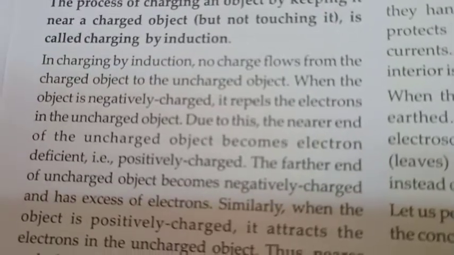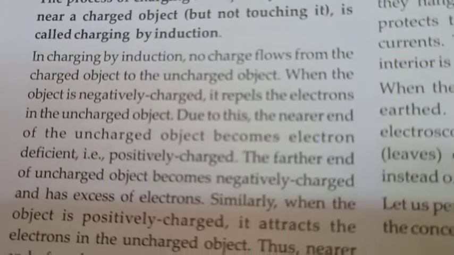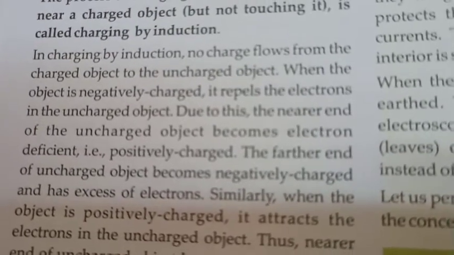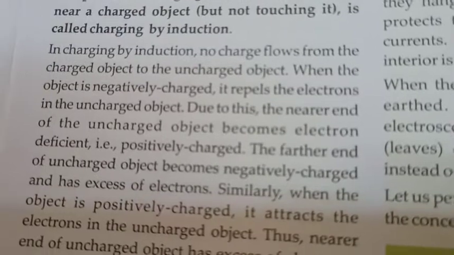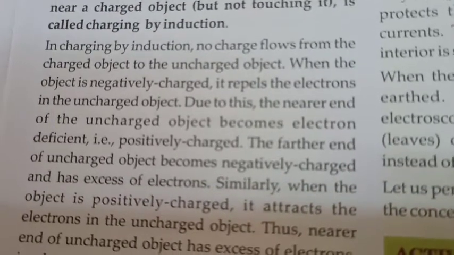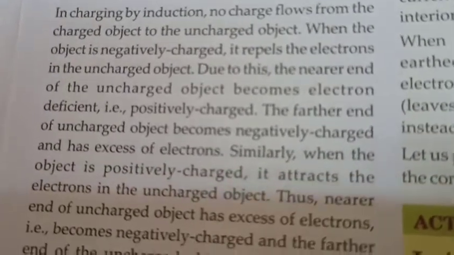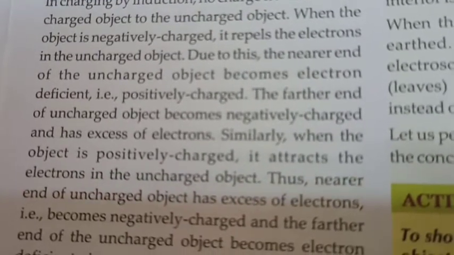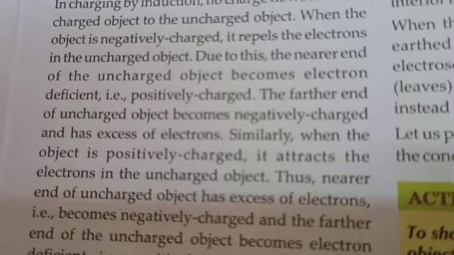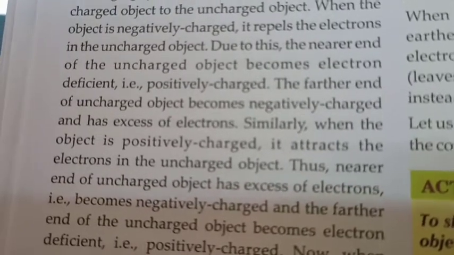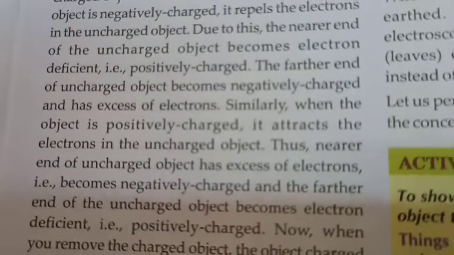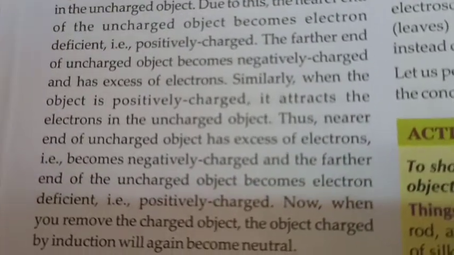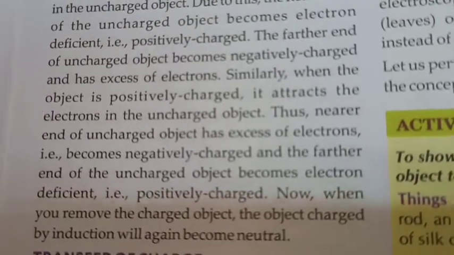When the object is negatively charged, it repels the electrons in the uncharged object. Due to this, the nearer end of the uncharged object becomes electron deficient, that is, positively charged. The further end of the uncharged object becomes negatively charged and has an excess of electrons. Similarly, when the object is positively charged, it attracts the electrons in the uncharged object.